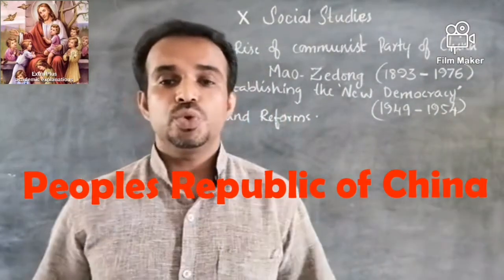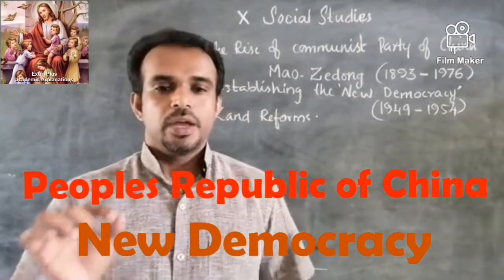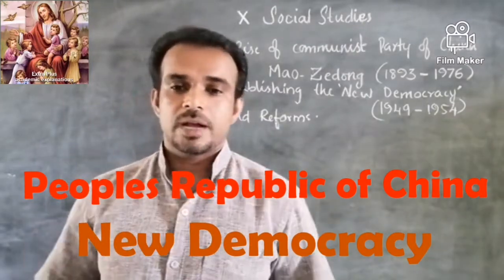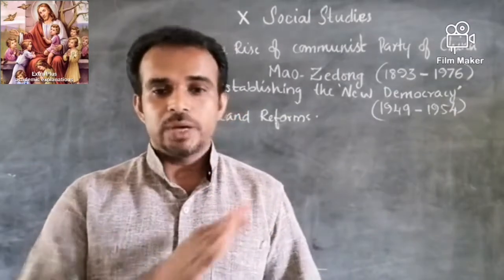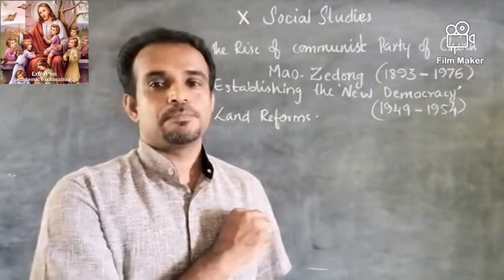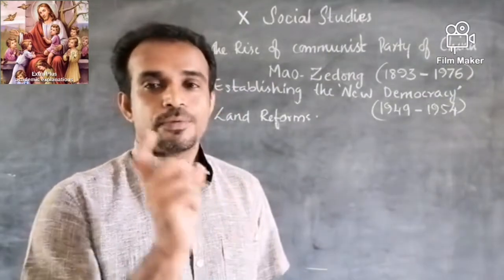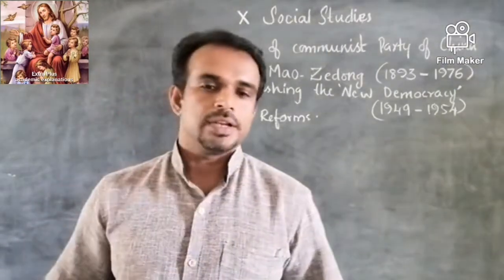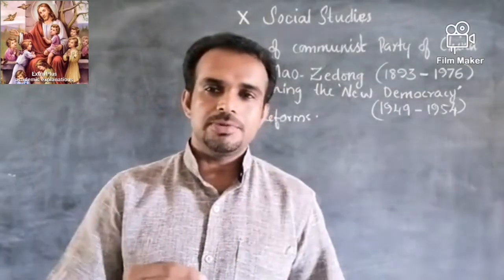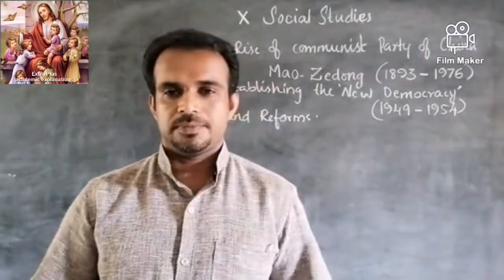See, establishing new democracy. So a new government was established. The People's Republic of China was established based on the new democracy of two principles or two agendas of land reforms and nationalism. And all the key economic activities were brought under the government.